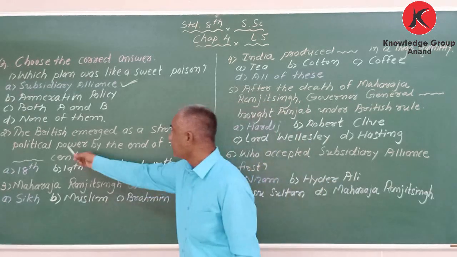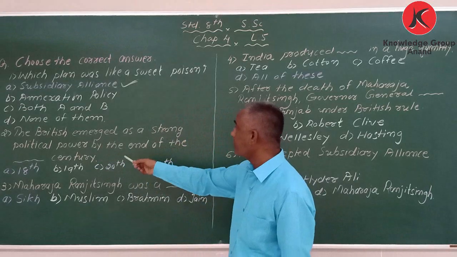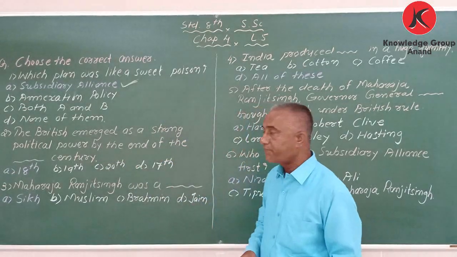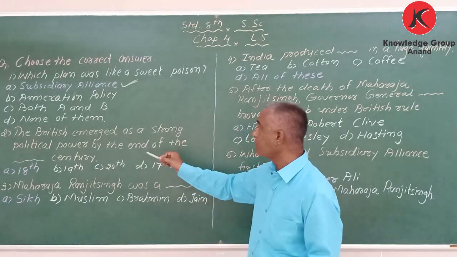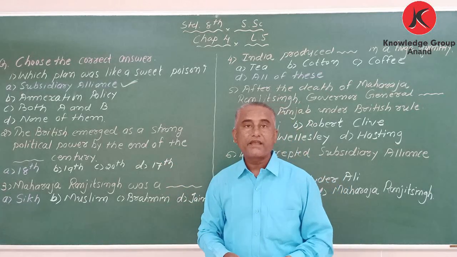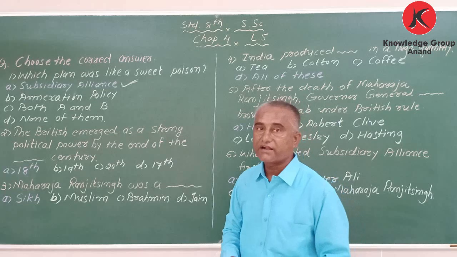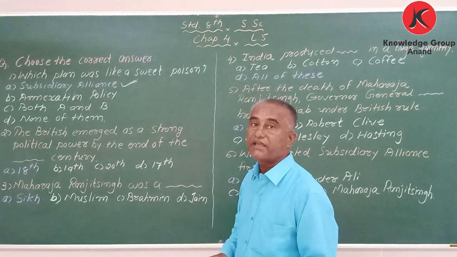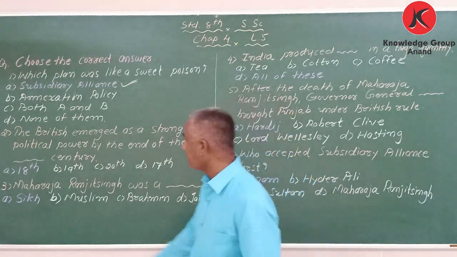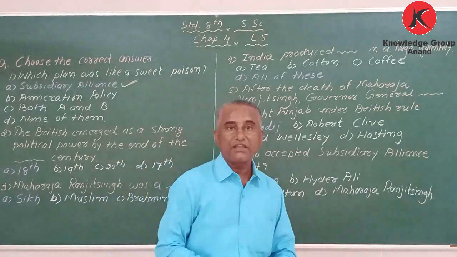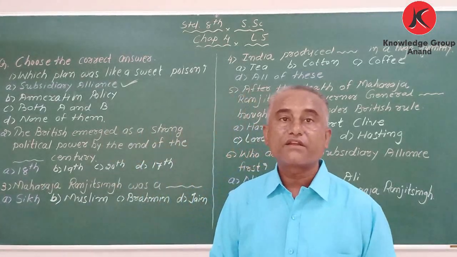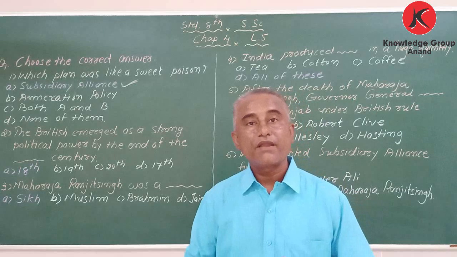Second one: the British emerged as a strong political power by the end of blank century. Which century do you know? Yes, correct. By the end of 18th century, after the Battle of Plassey and the Battle of Buxar.